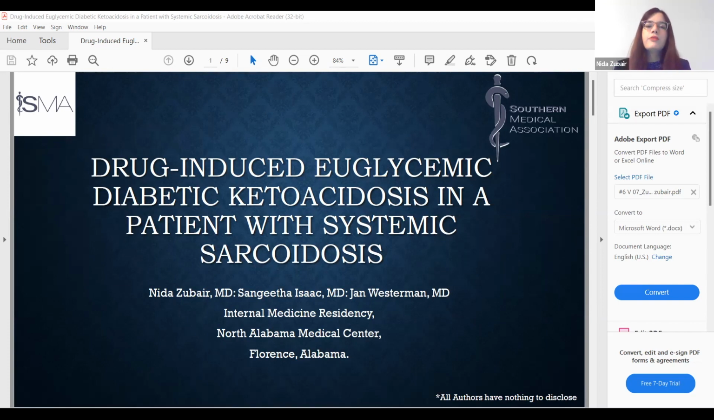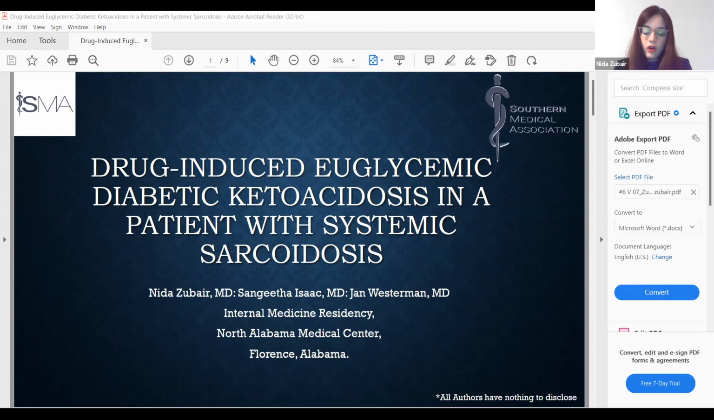Further imaging with a CT of the chest showed soft tissue and mediastinum with bilateral perihilar regions and calcifications that were consistent with the diagnosis and a flare-up and worsening of sarcoidosis. There was also suspicion of underlying pneumonia. Our final diagnosis was drug-induced euglycemic diabetic ketoacidosis. Now I will talk about management and discussion.